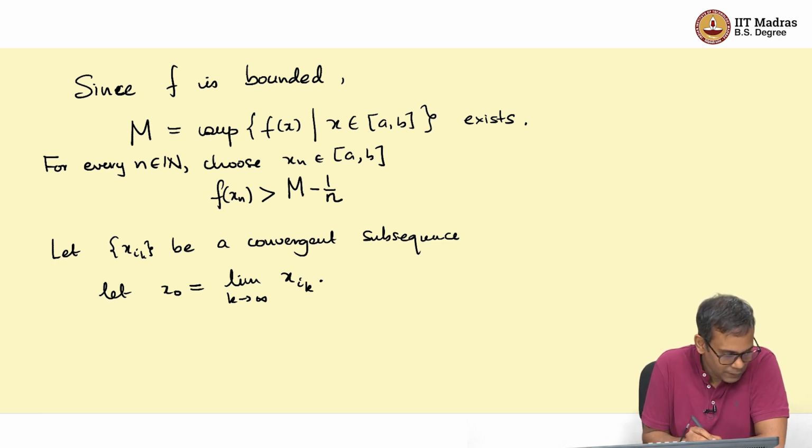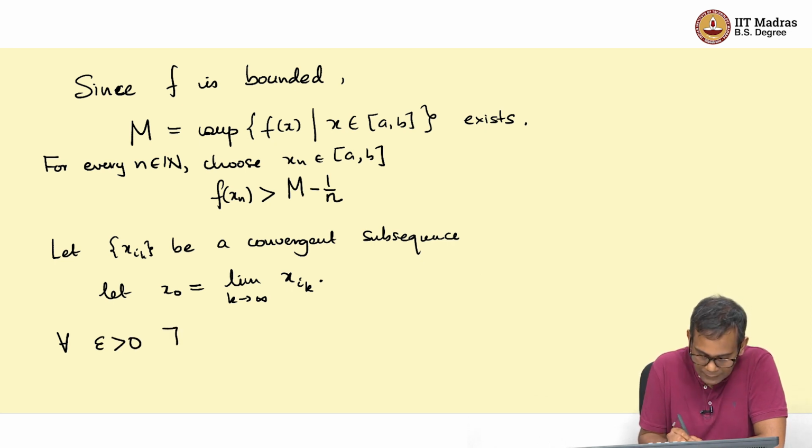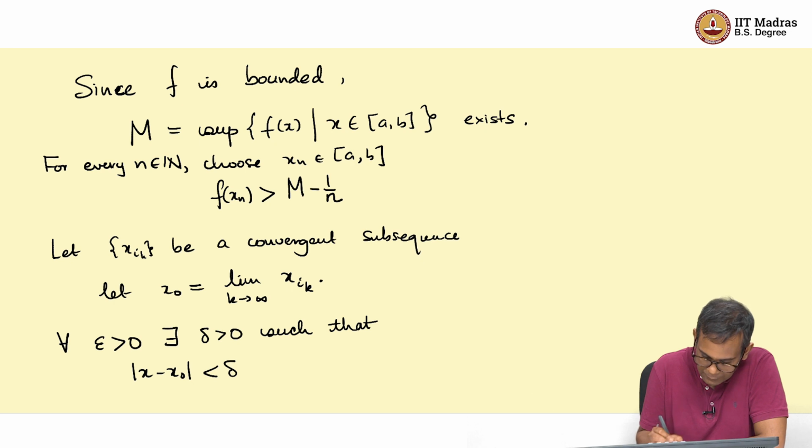Then what we have is, for every epsilon greater than 0, because of continuity of f at x0, there exists delta greater than 0 such that if |x - x0| is less than delta, then |f(x) - f(x0)| is less than epsilon.